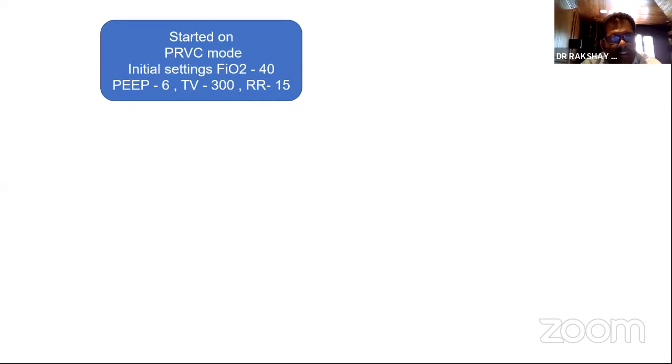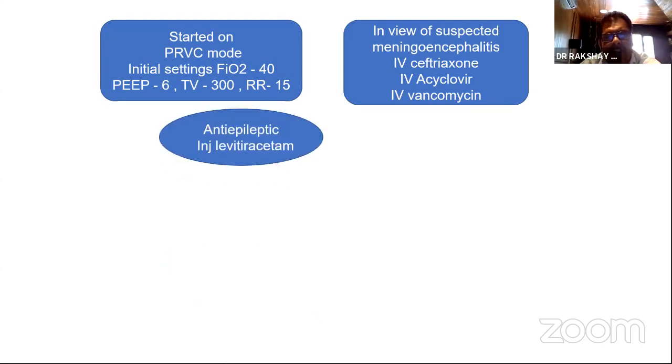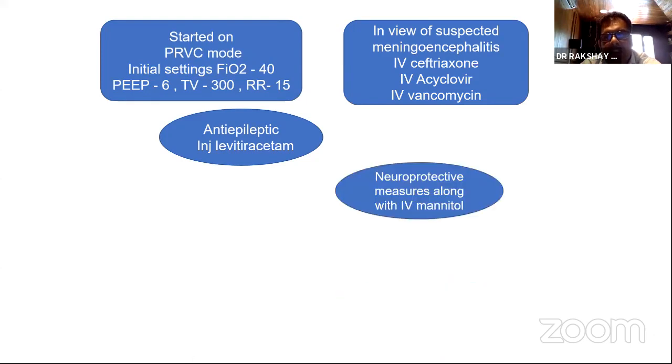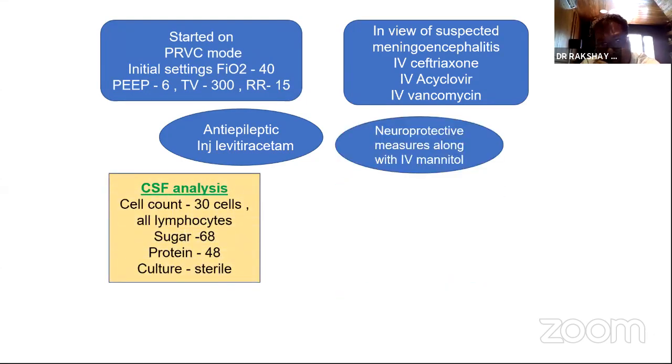So this child was on ventilator. This child was started on ceftriaxone, acyclovir, and vancomycin in view of suspicion of meningoencephalitis. This child was given injection Levipil. This child was also started on neuroprotective measures. Lumbar puncture was done. It showed 30 cells, all of them were lymphocytes, and then proteins of 48.